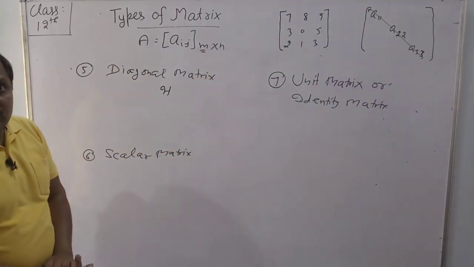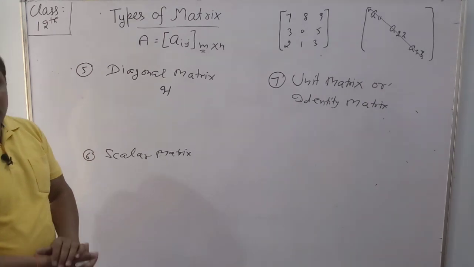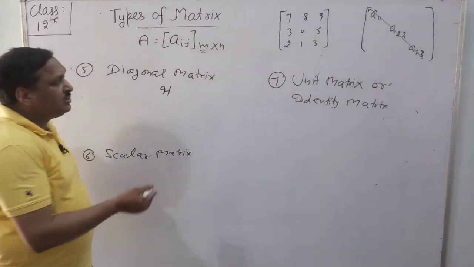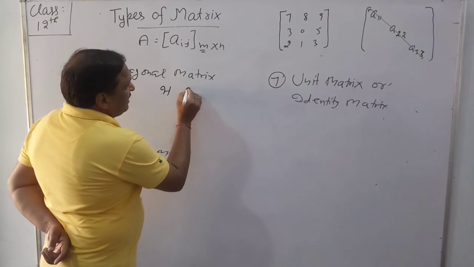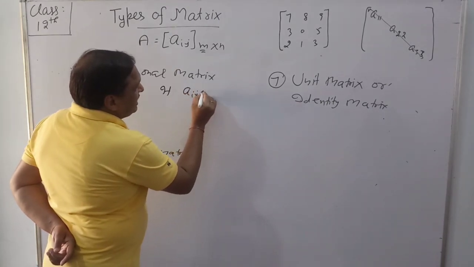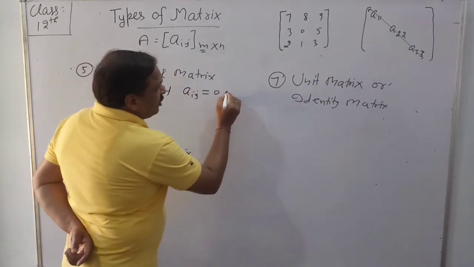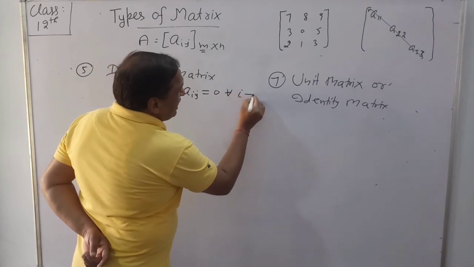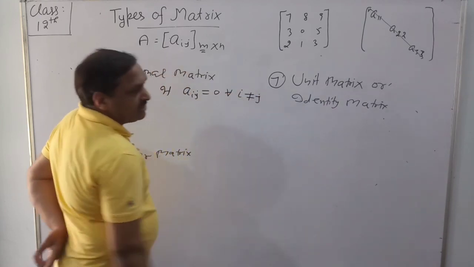In any square matrix, all non-diagonal elements are 0, that is, aij is equal to 0 for all i not equal to j.